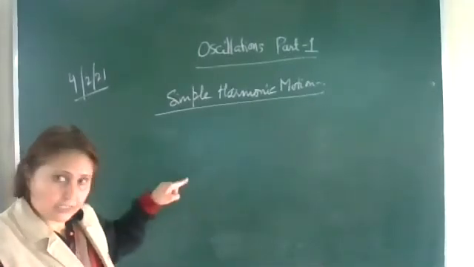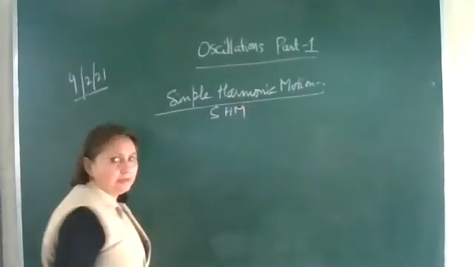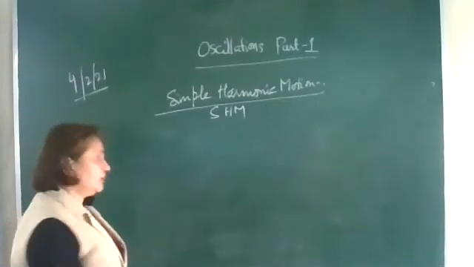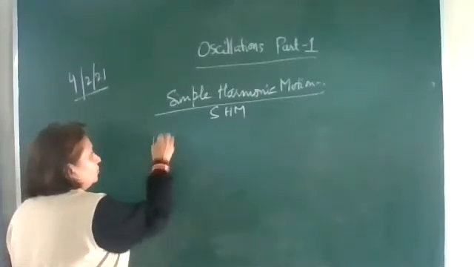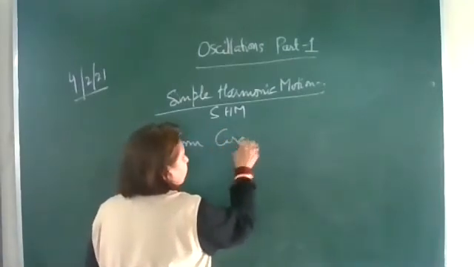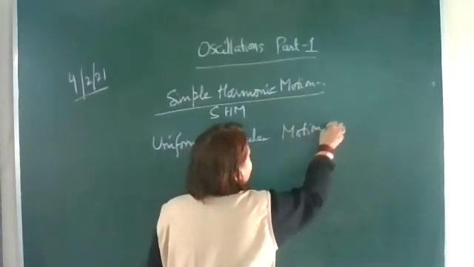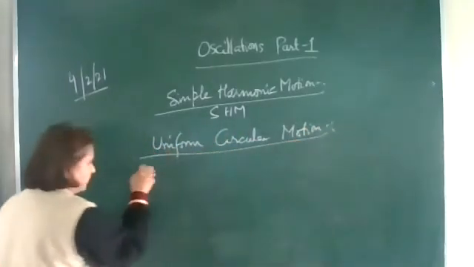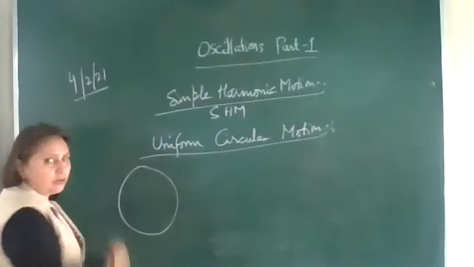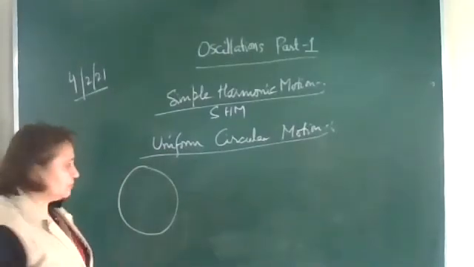Then we'll come to the equation of SHM. We have already studied that a particle moving along the circumference of a circle with a constant speed, such a motion we call uniform circular motion.